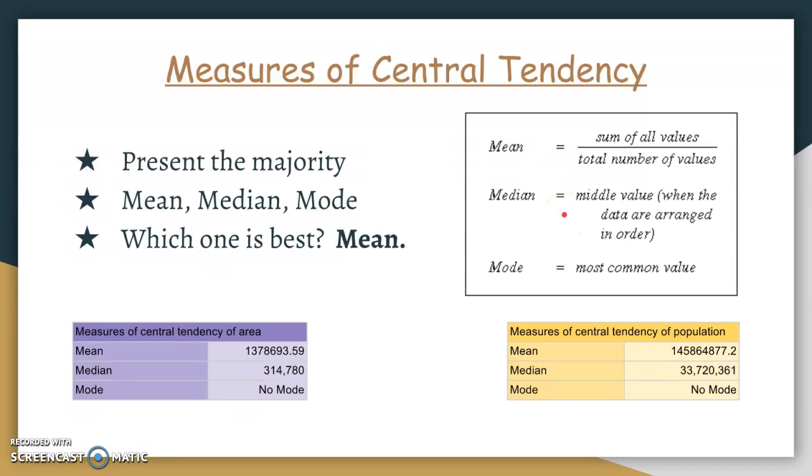So let's talk about measures of central tendency first. Measures of central tendency are a way to present the majority of a dataset by using a specific data value. We have 3 methods in total. The first one is mean, which is the sum of all values divided by the total number of values. Then we have median, which is the middle value when the data is ranged from the smallest to the largest. Last, we have mode, which is the most common value, the value that appears most frequently in the whole dataset.